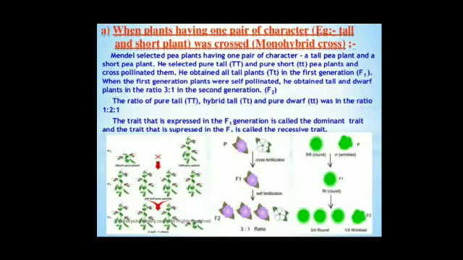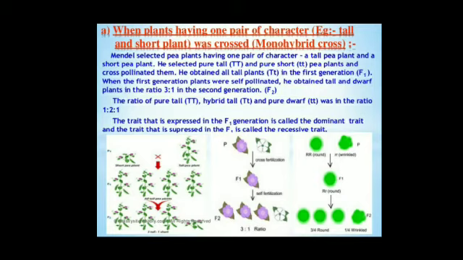Suppose here one is capital T and the other is small t, then capital T is for tallness and small t is for dwarfness. As you know, capital T is the dominant gene, so it will express itself in the presence of the other recessive gene. Then the plant will be tall. But a recessive gene can express itself only in the presence of another recessive gene. For example, if small t and small t are present together, only then can they express their character. Otherwise, it will not.